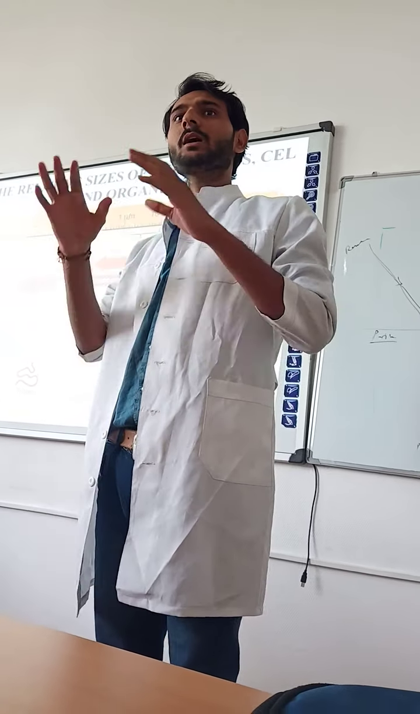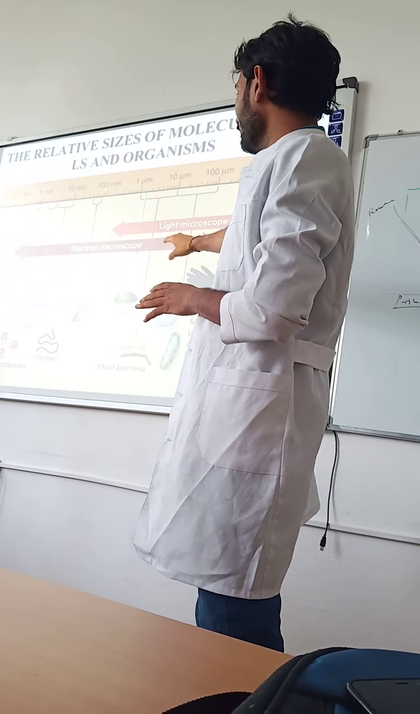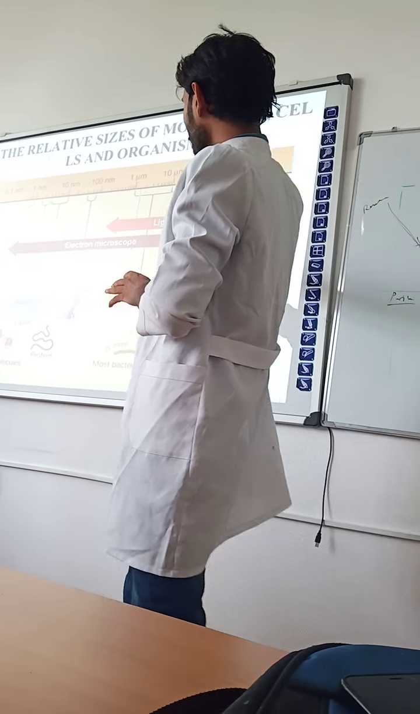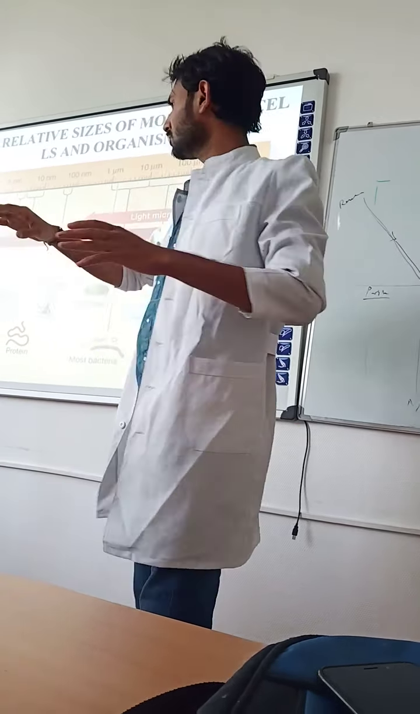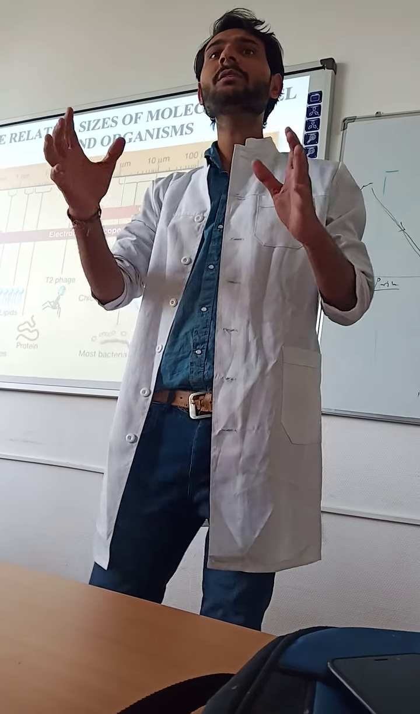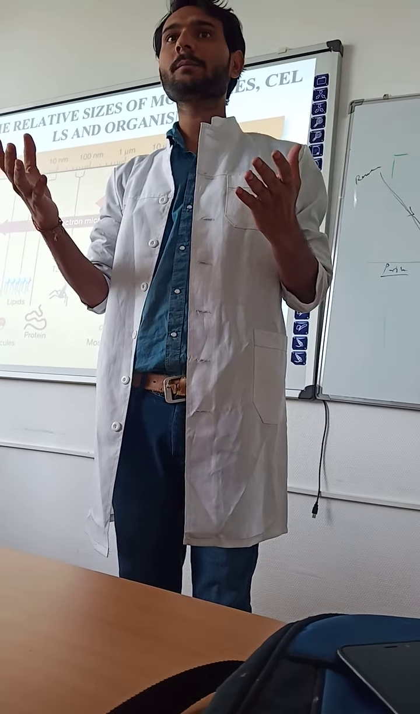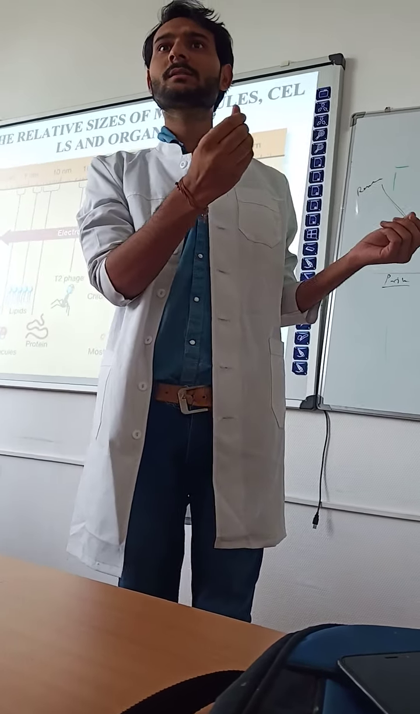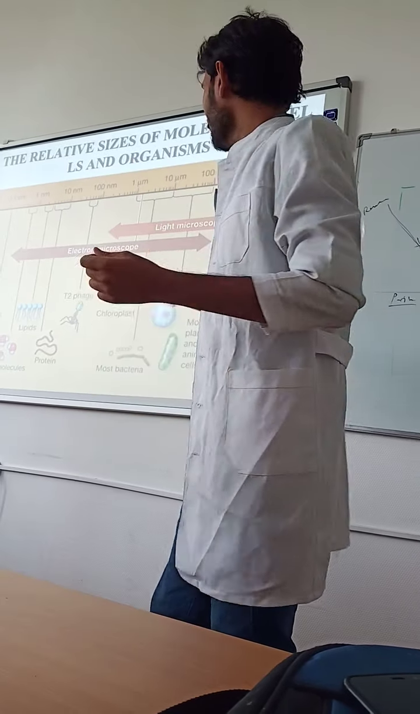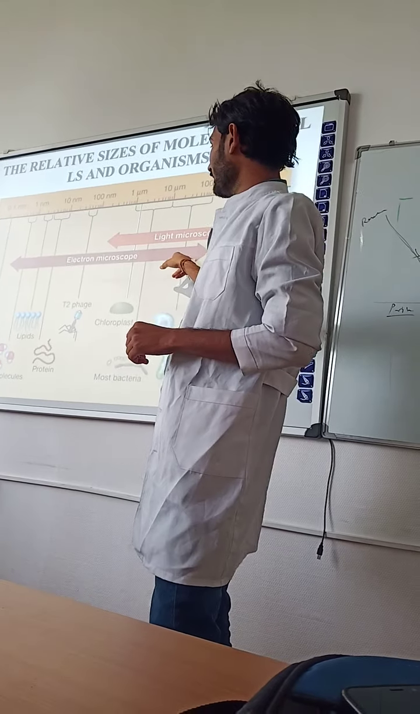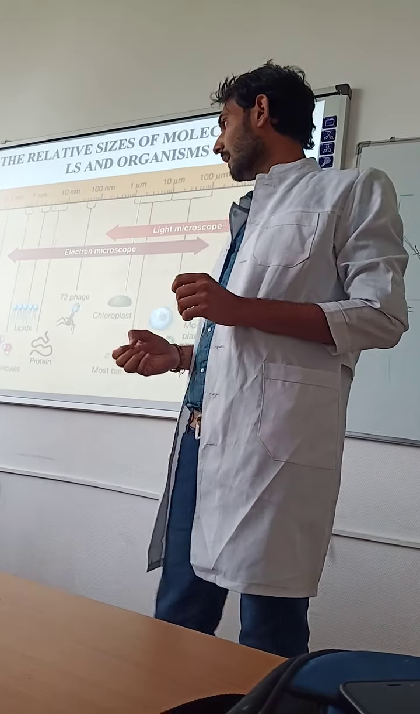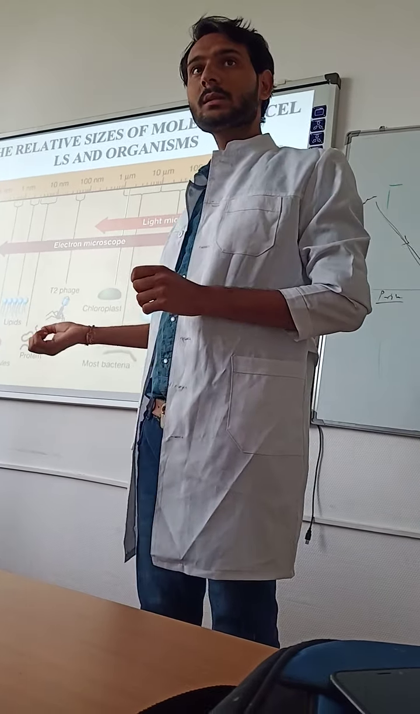There are two kinds of microscope, the light microscope and the electron microscope. The light microscope shows things like chloroplasts and amoeba, which show some luminance. Through the light microscope we can see such particles, but the electron microscope sees smaller particles like viruses, atoms, nuclei, and proteins.